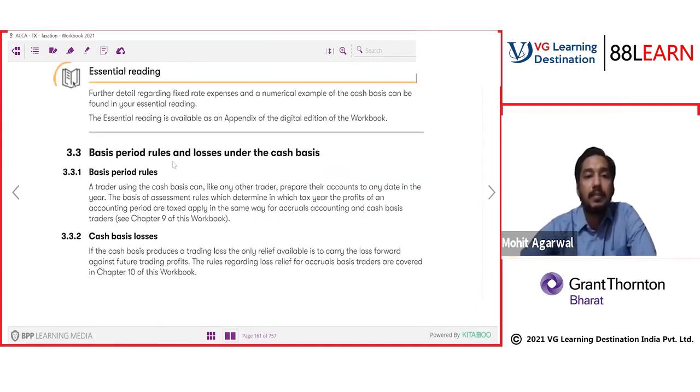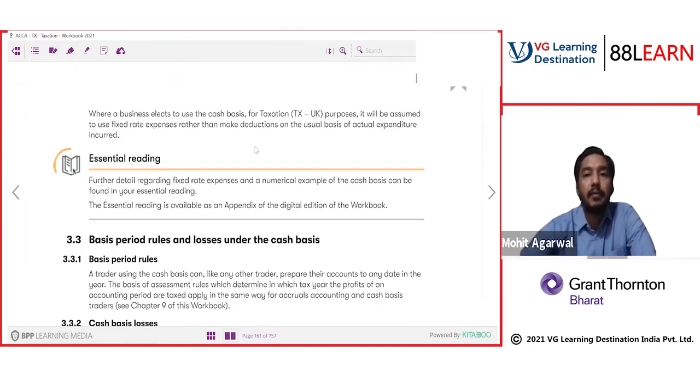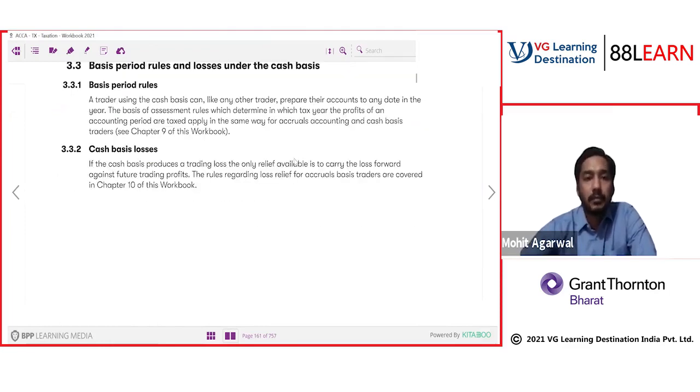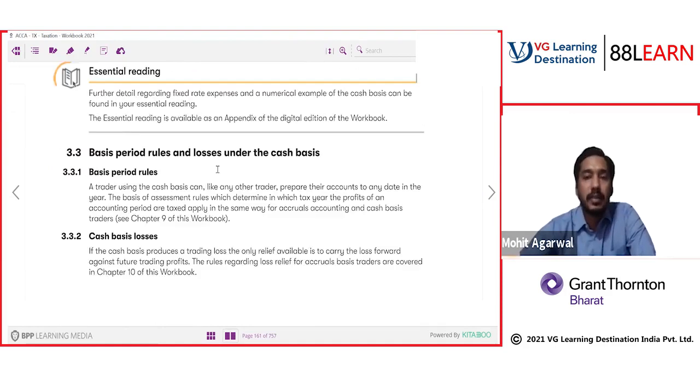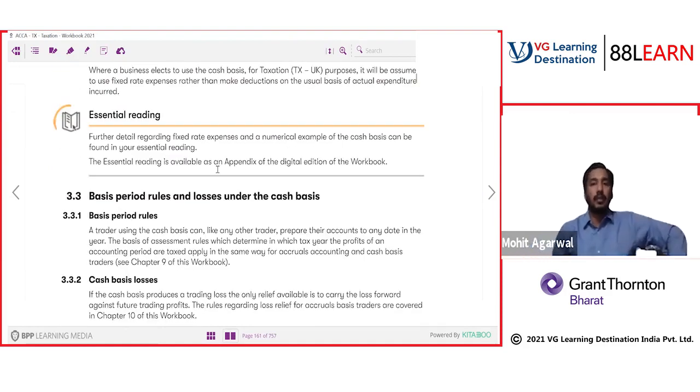So this basis period rule, we need to defer it for now. We will do the discussion of this basis period later on. Don't worry, we will discuss in detail. For example, in this topic there are two important discussions which we have yet to discuss, which you should be aware of.